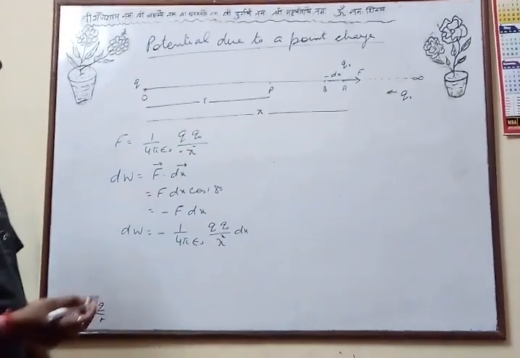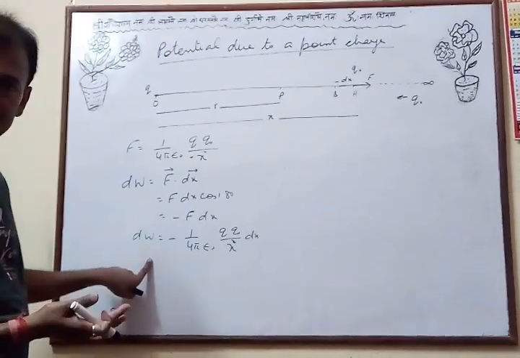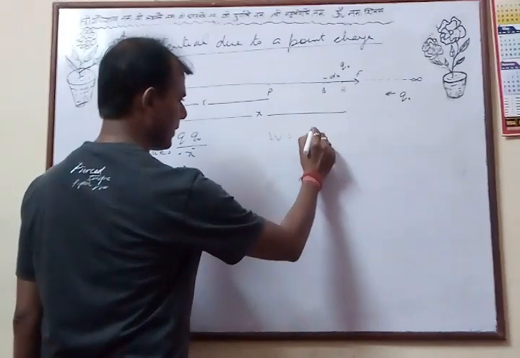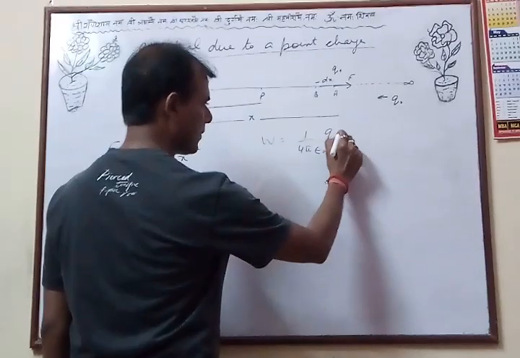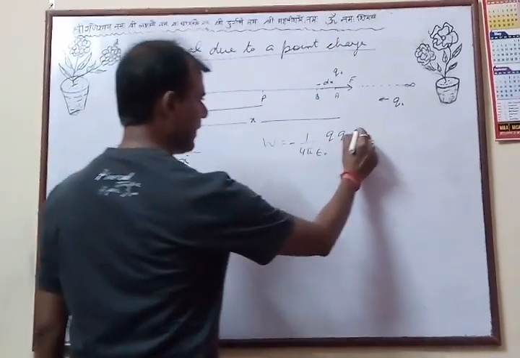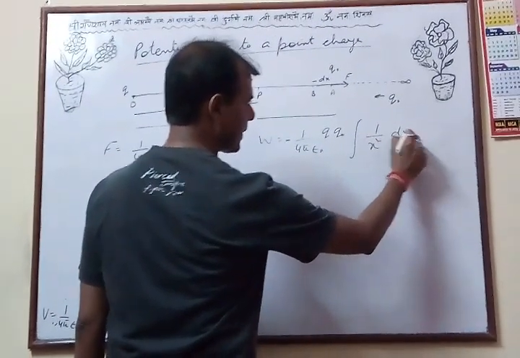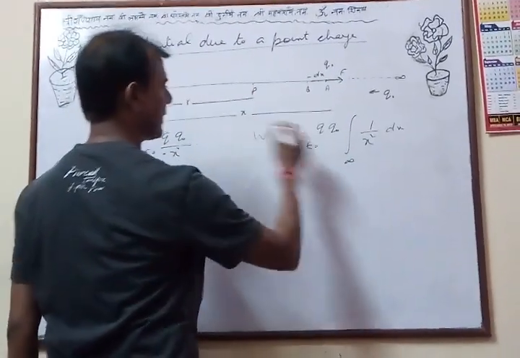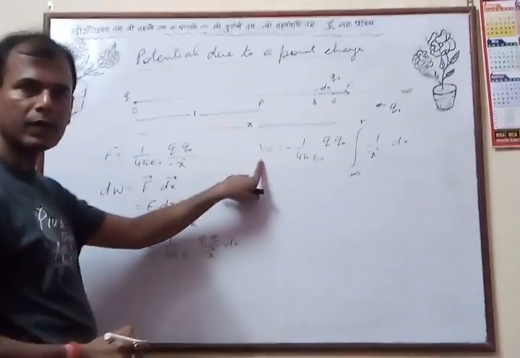Now what is electric potential? It is the work done in bringing the charge from infinity to that point. So what we will do now? We will integrate it. Therefore, W is equal to this constant, 1 upon 4 pi epsilon 0 Q Q0, which I am taking out, with the minus sign, and the integral of 1 upon x square dx. The limits will be, we are coming from where? We are moving from infinity to a point at a distance r. So this will give you the work done.